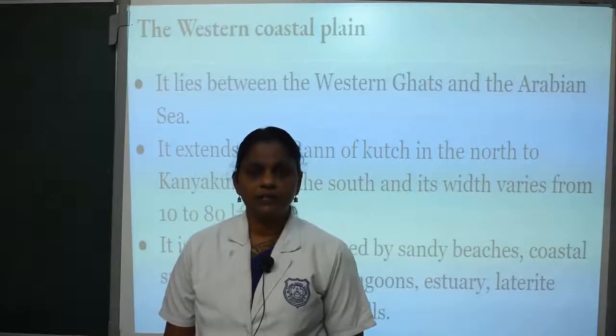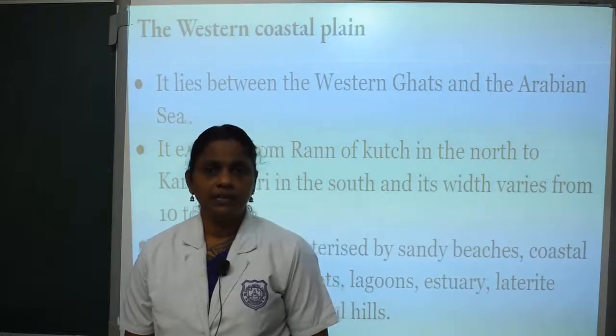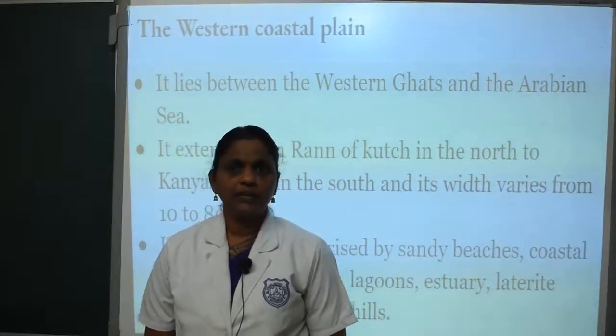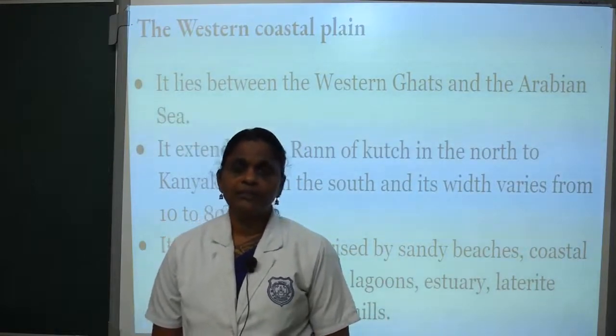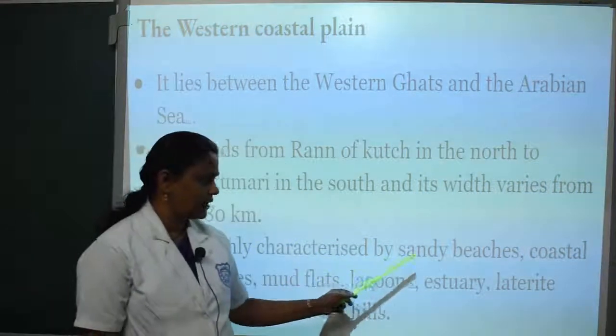The first division of the coastal plain is the western coastal plain. It lies between the Western Ghats and the Arabian Sea. It extends from the Rann of Kutch in the north to Kanyakumari in the south. The width varies from 10 to 80 kilometers. It is mainly characterized by sandy beaches.